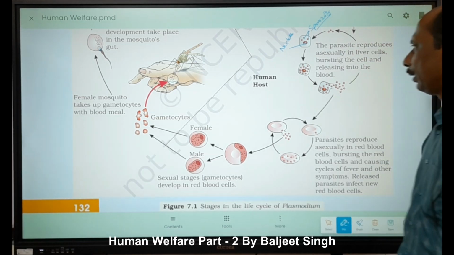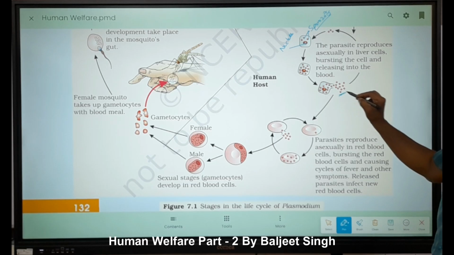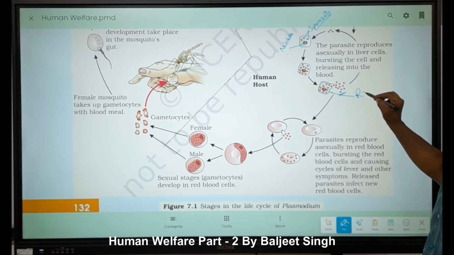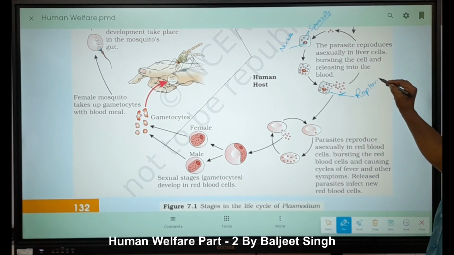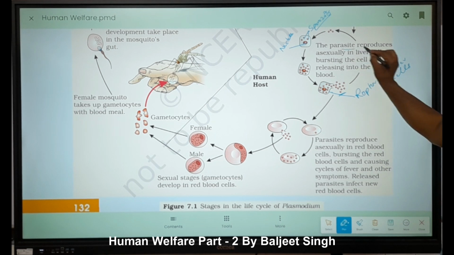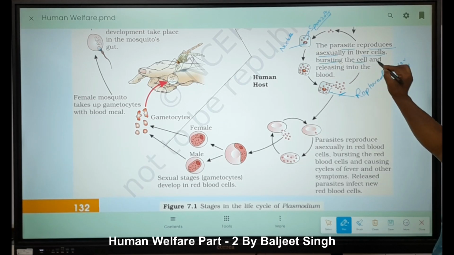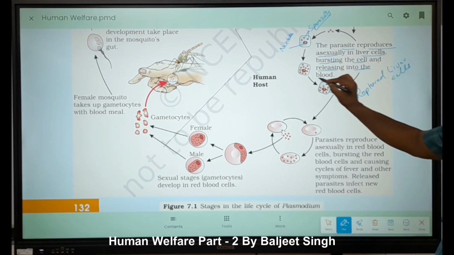Inside the liver, they multiply from one to form many, and after rupture, that is the ruptured liver cell. The parasite reproduces asexually in the liver cell, bursting the cell and releasing into the blood.